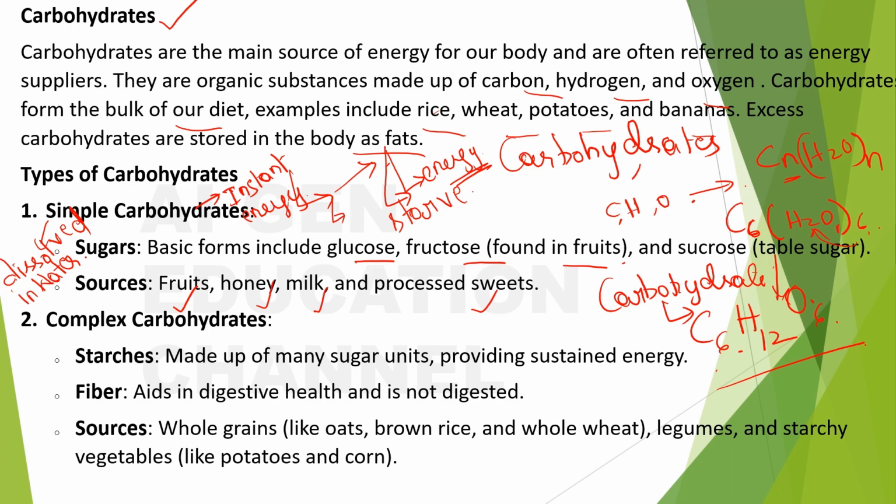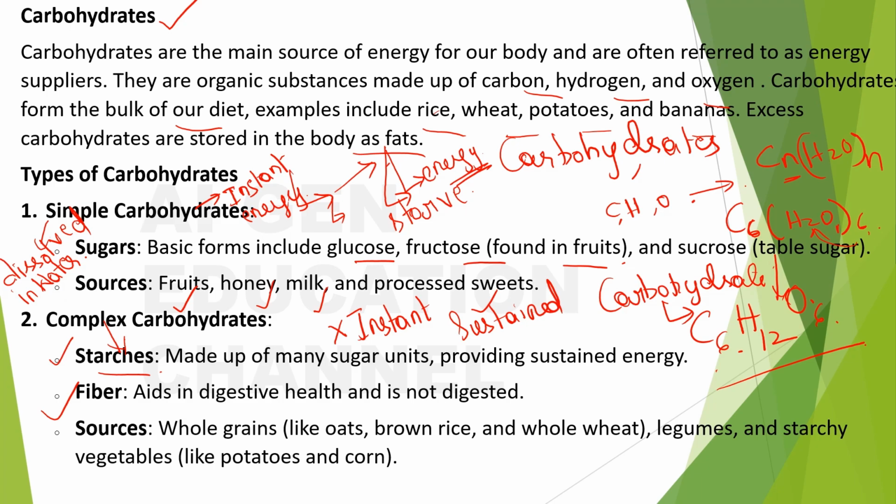Okay. Next is complex carbohydrates. What is it? Starches and fiber, made up of many sugar units providing sustained energy. So these starches are complex carbohydrates. They won't give you instant energy, but they give sustained energy. What is it? Sustained, right?